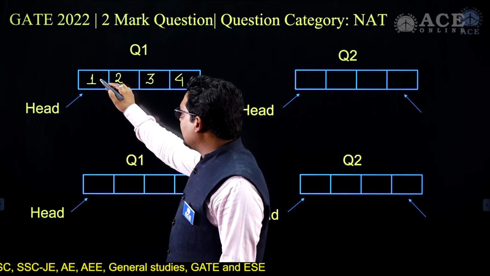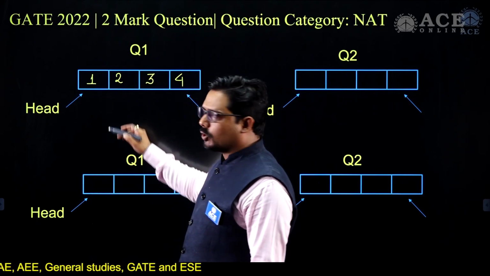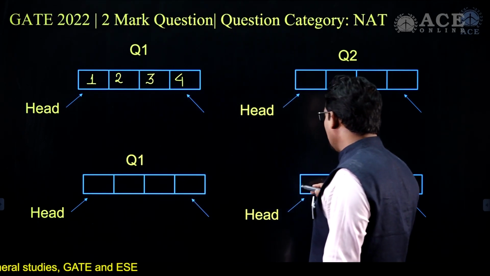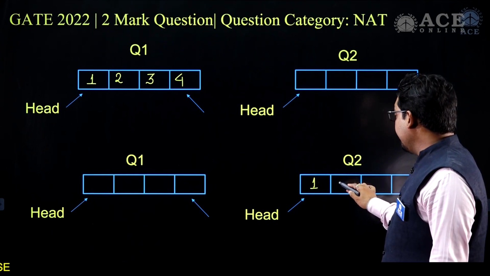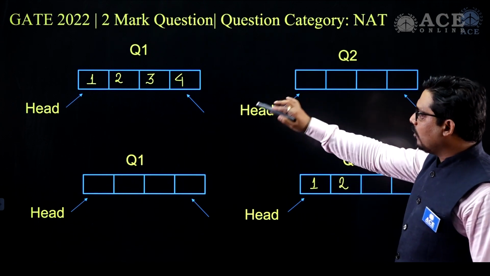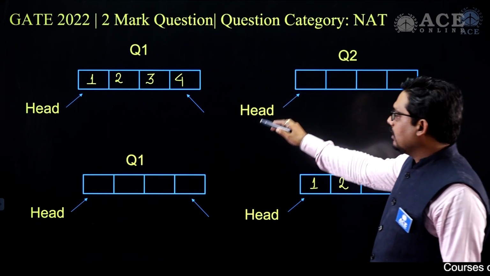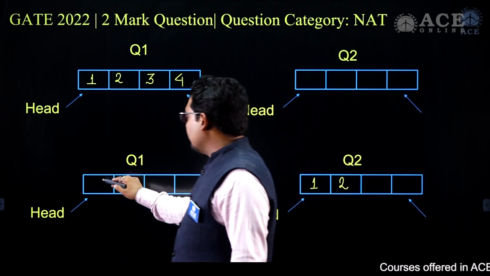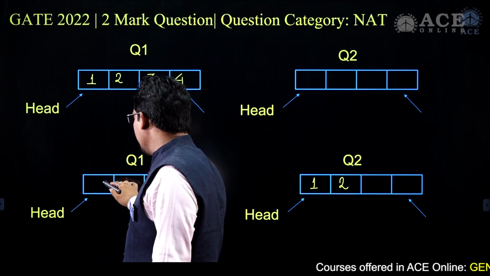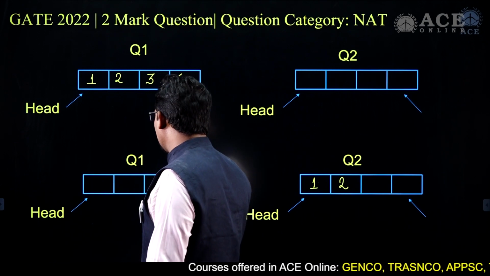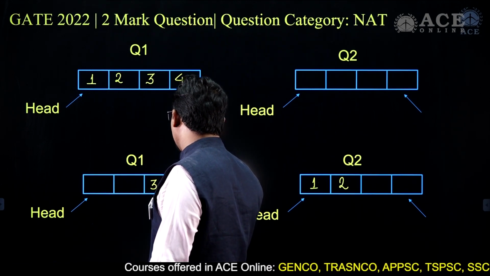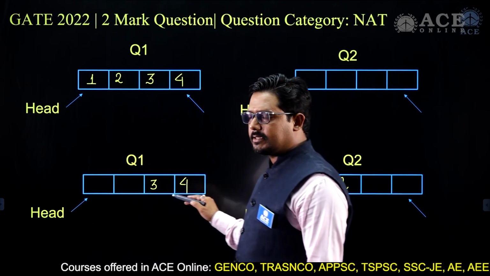So what I'll do is delete 1 and delete 2. I delete 1 and put it here, and I delete 2 and put it here. I perform 2 DQ operations on Q1, and the elements left are 3 and 4. Assuming it's a circular queue, position-wise let's say 3 and 4 are here.